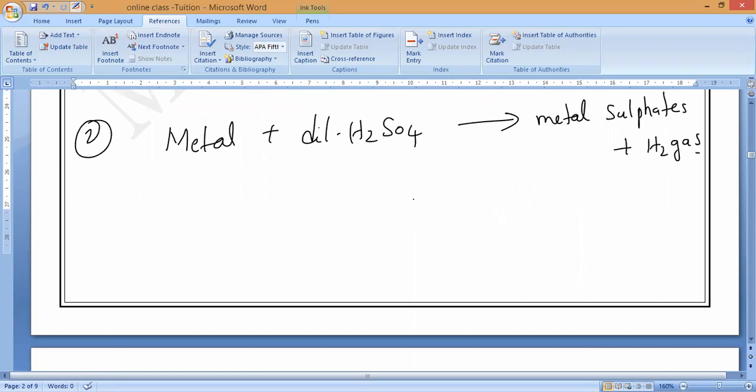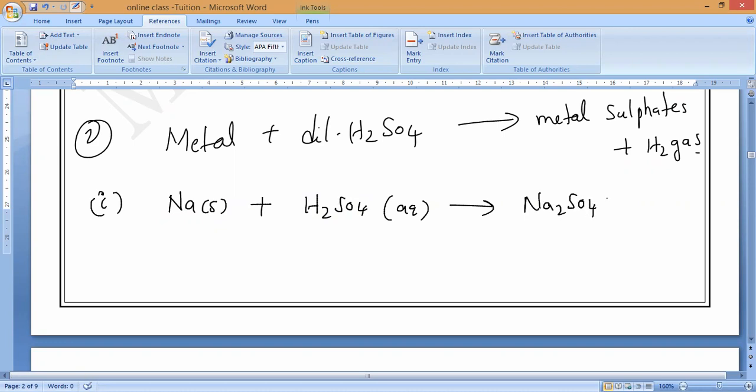So the reactions of sodium, magnesium, aluminum, zinc, and iron metals with sulfuric acid. Here also hydrogen is displaced. Say the equations, everybody. Sodium metal reacts with H2SO4: Na plus H2SO4 will give Na2SO4. You are saying NaSO4, which is wrong; it is Na2SO4.